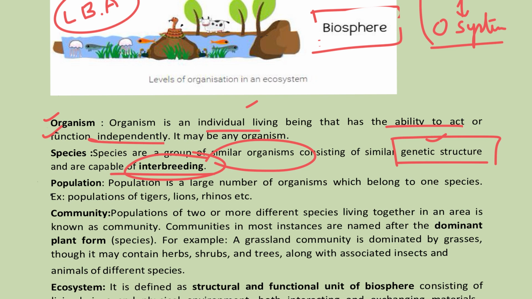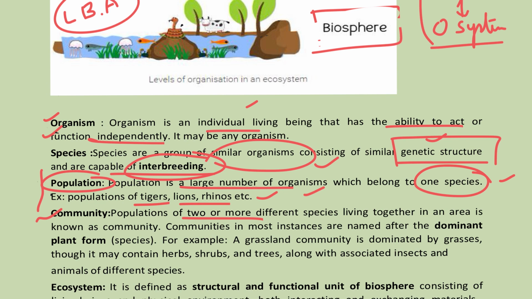Population focuses on one species, but the number is very large: a large number of organisms belonging to one species. For example, tiger population, lion population, rhinos. Population focuses on one species, whereas community talks about two or more different species existing in a particular environment, with many species interacting with the environment.